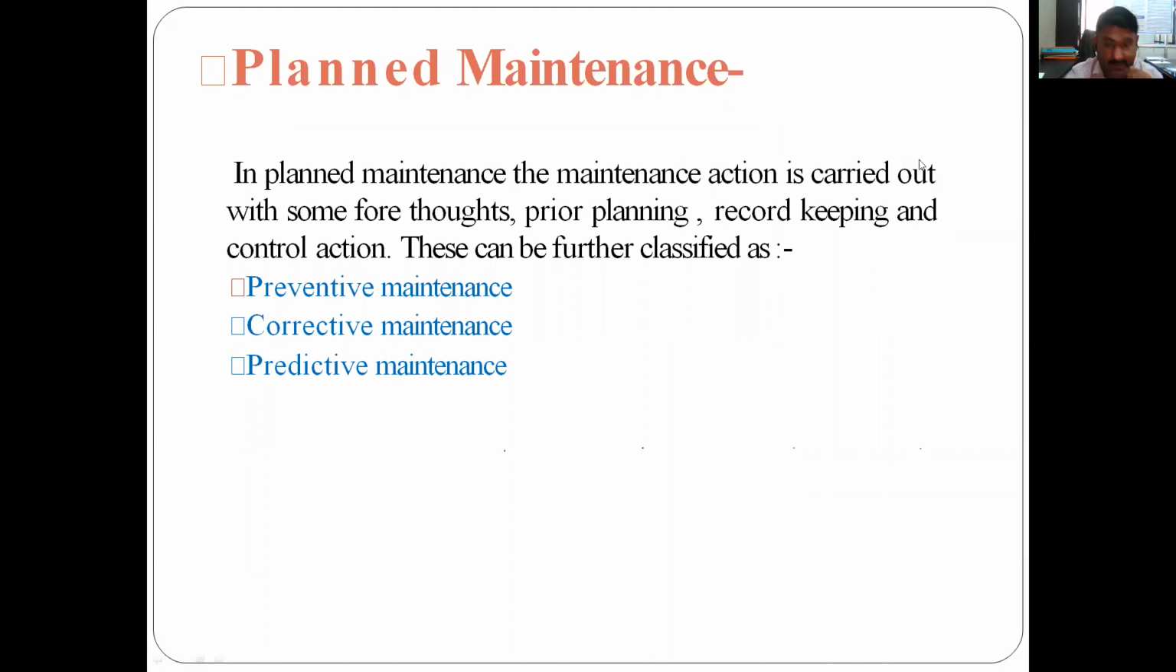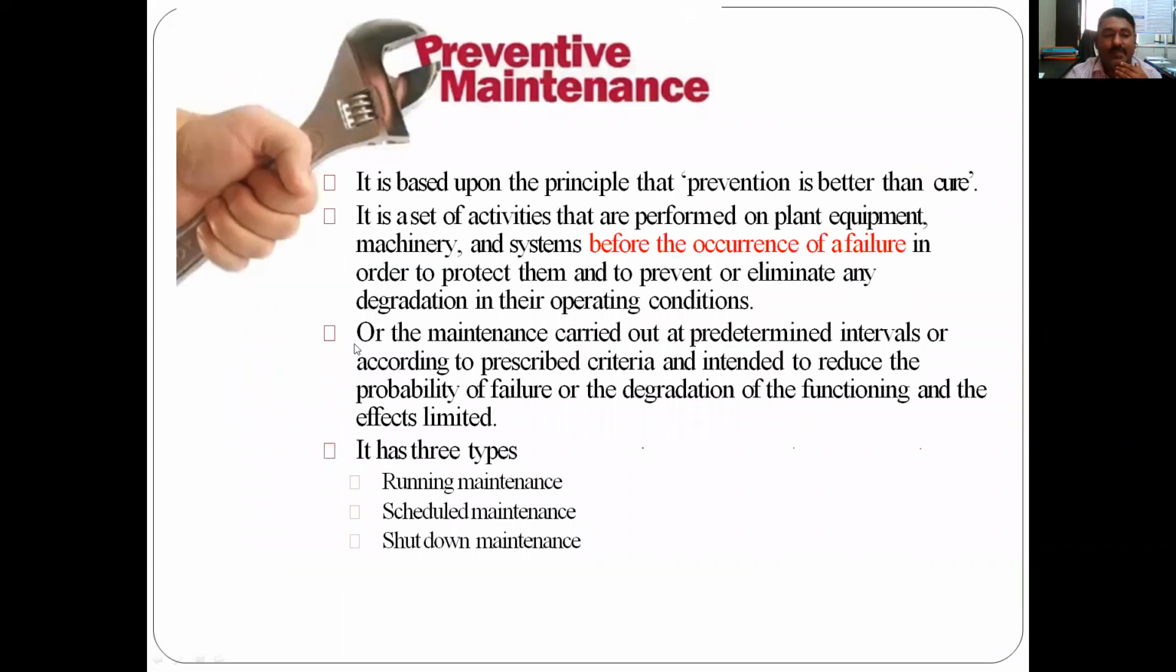So in planned maintenance, the maintenance action is carried out with some forethought: prior planning, record keeping, and control action. These can be classified as preventive, corrective, and predictive. One by one we will discuss, in planned maintenance: preventive, corrective, predictive.